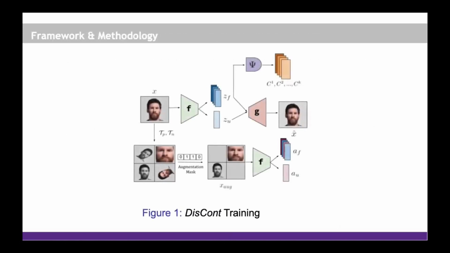Here, I will briefly go over the method. Given a batch of images, we construct an augmented batch of images using a set of positive and negative stochastic transformations. We then encode both these image batches and construct attribute context vectors from encodings of the original image batch. We then apply a set of losses both in the image space and the latent space to enforce high quality disentanglement.